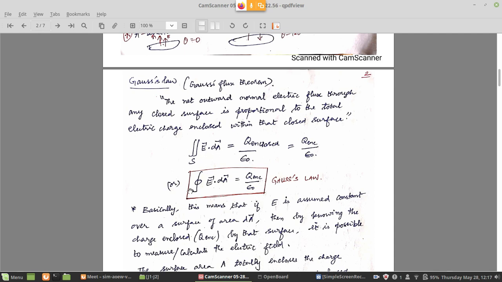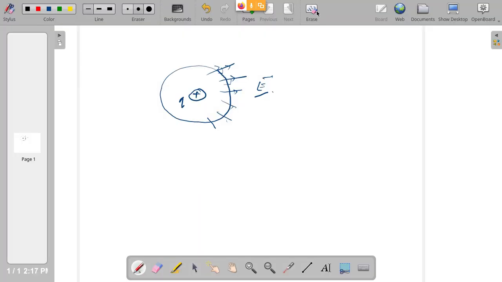So this is a single relationship and this is what is called Gauss's law. So E dot dA is equal to Q enclosed by epsilon naught. We have to remember this as such. Everywhere in problems, we will be using this one. So this is the expression for the statement of Gauss's law. Therefore, one single relation connecting all the three we can directly write and remember always that way.